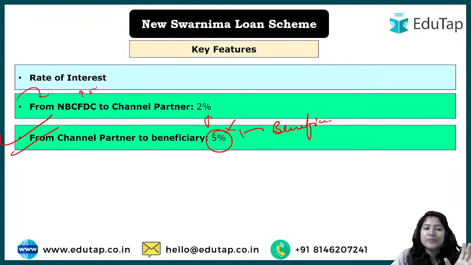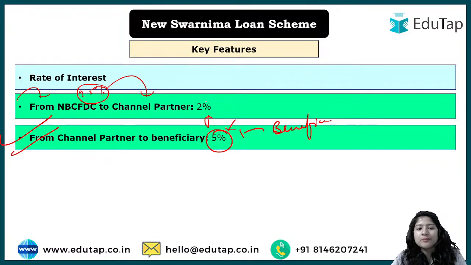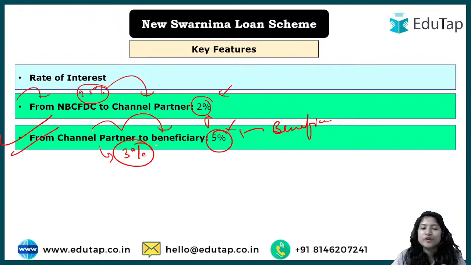Now what is this first line? 95% of the project cost was provided to the channel partner by the implementing agency, so of course the implementing agency will also charge interest from it. They are charging the channel partner 2%, and the channel partner in return charges beneficiaries 5%. So 5% it charges, 2% it gives back to the implementing agency. All in all, the channel partner still has an overall profit of 3%. The beneficiary pays back 5% and the channel partner pays back 2%. So overall they are still in profit, and that is why they agreed to this 2%.